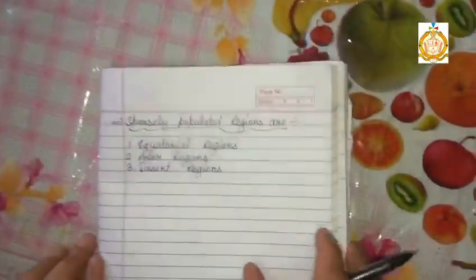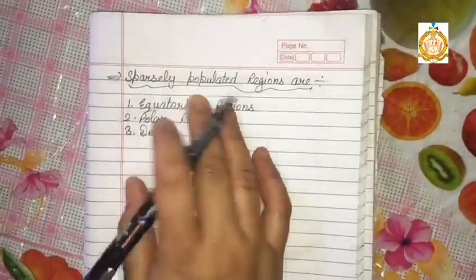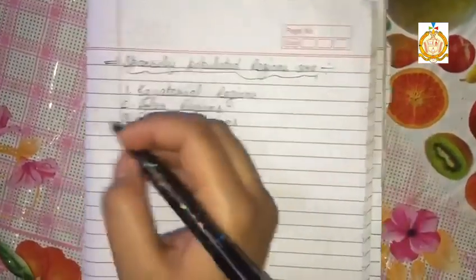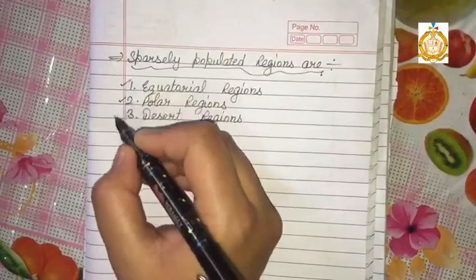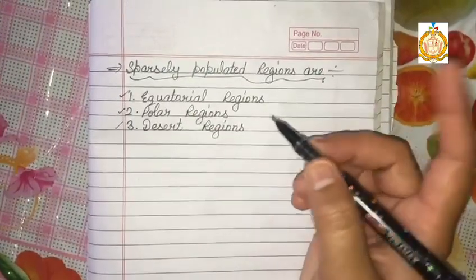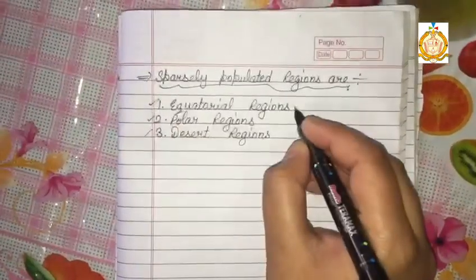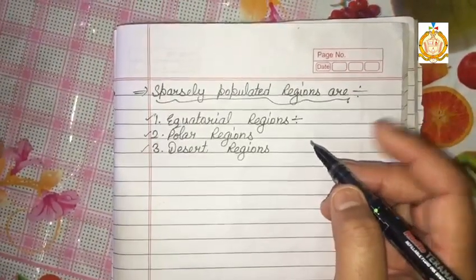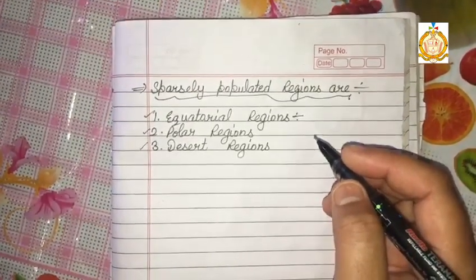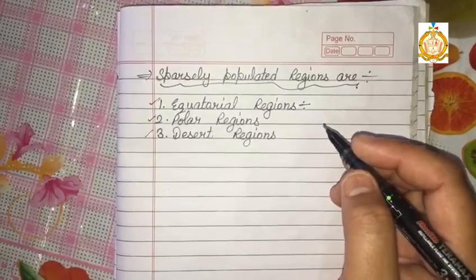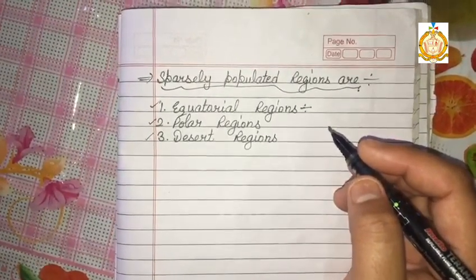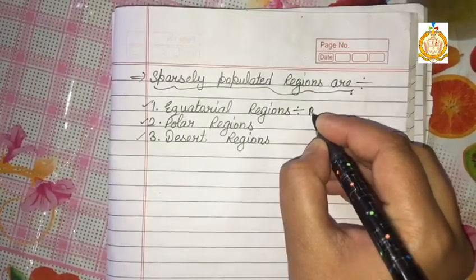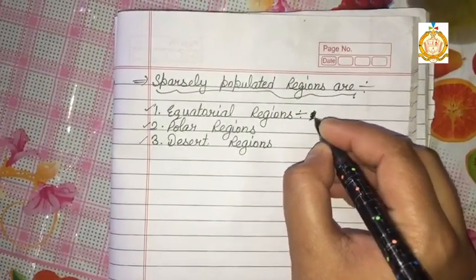So the sparsely populated regions are getting less population due to several factors. And in your book, they have discussed three types of factors. First one is equatorial regions. Equatorial regions are getting very thin population because in the equator area they get very intense heat and a humid type of climate. Very hot and humid climate. So that's why people are not living in these types of areas. Very thin population is there.